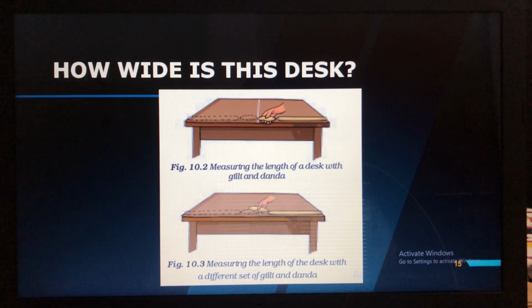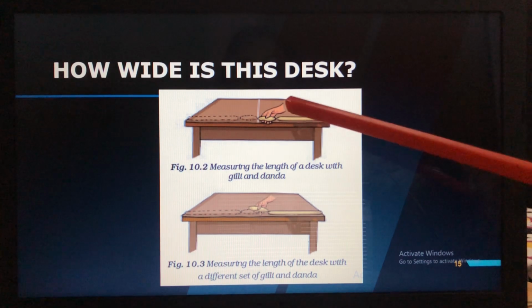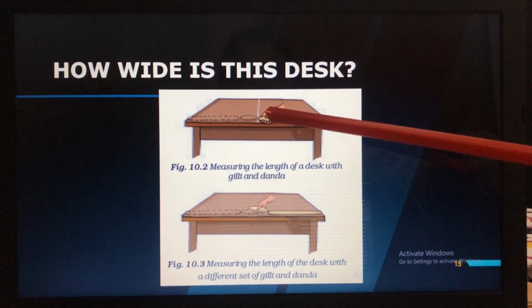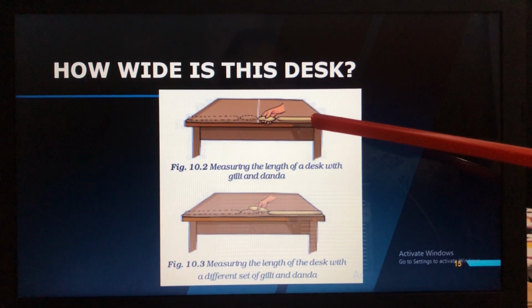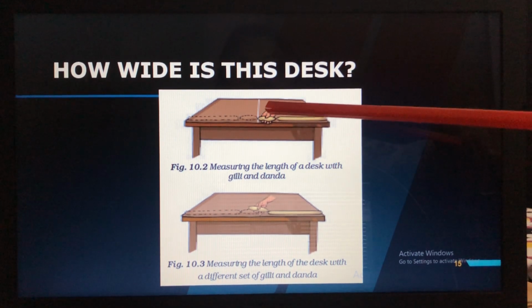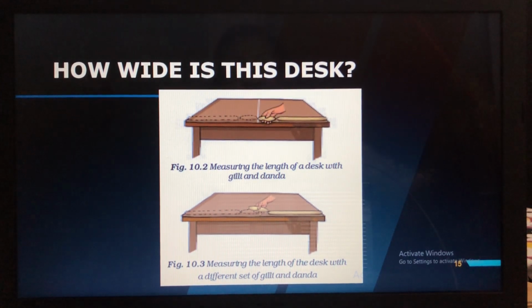So how did they try to measure the length of the desk using the danda and gilli? Now how do you have to measure your table using this gilli and danda? Instead of gilli and danda, you can use a small stick and a big stick. Here in the picture you can see, this is called gilli and this is called the danda.